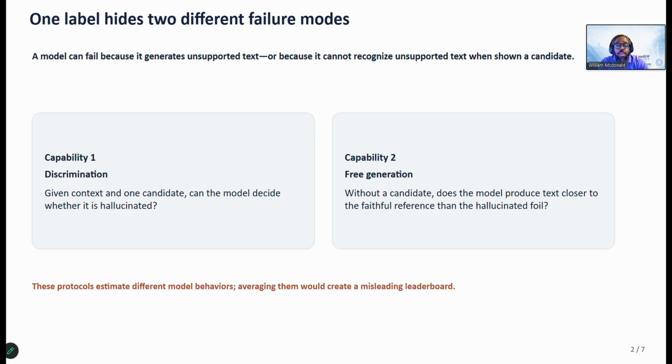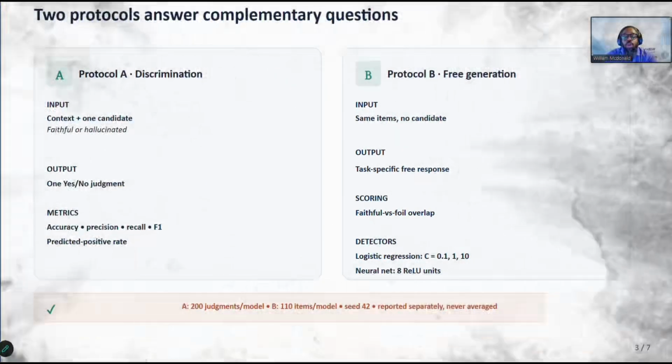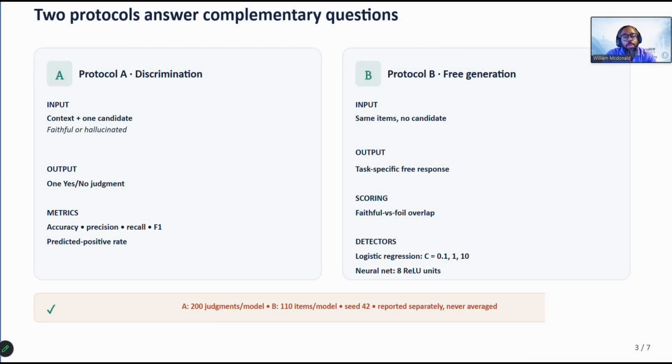A model can write solid answers but be terrible at catching fake ones, or the reverse. Most hallucination research only measures one of these skills and reports it as a hallucination score for the whole model. What we decided to do was measure both. On the same three models and the same questions, we could actually see where those two skills agree and where they pull apart. We call these protocol A and protocol B.